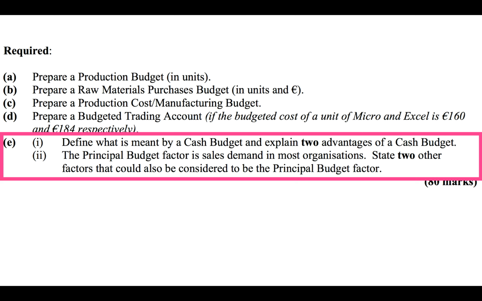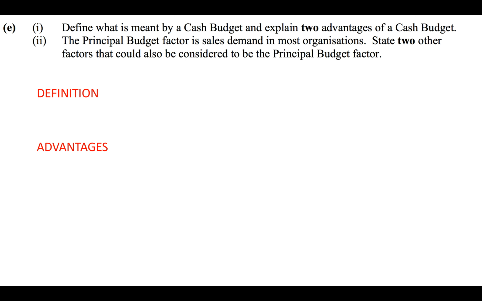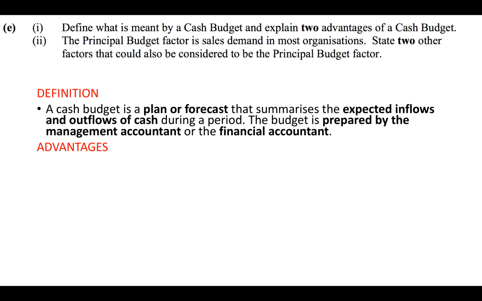Part E then, part 1. Define what is meant by a cash budget and explain 2 advantages of a cash budget. And part 2, the principal budget factor is sales demand in most organisations. State 2 other factors that could also be considered to be the principal budget factor. Okay, so part 1 here, define what is meant by a cash budget and explain 2 advantages of a cash budget. So a definition then.